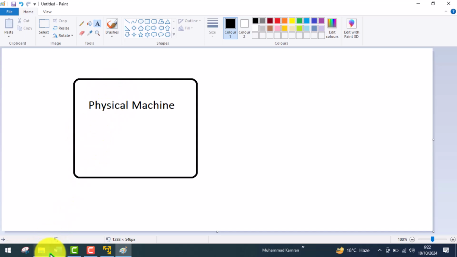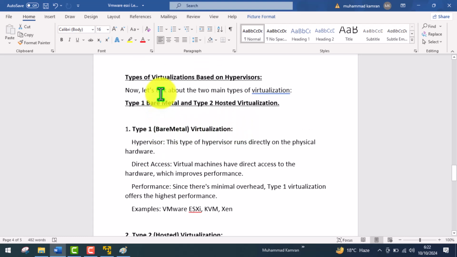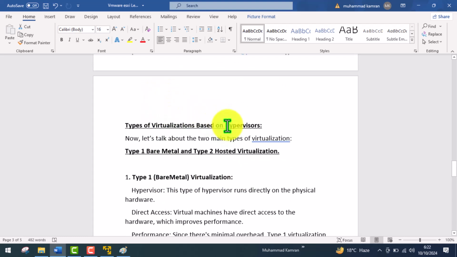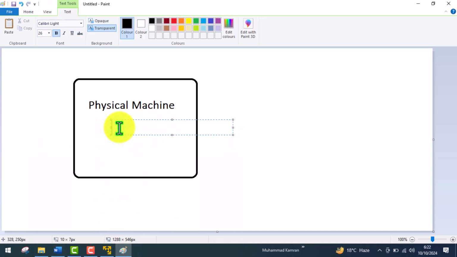Let me grab this hypervisor, like we just discussed hypervisors. We are going to install this hypervisor directly on the physical machine.